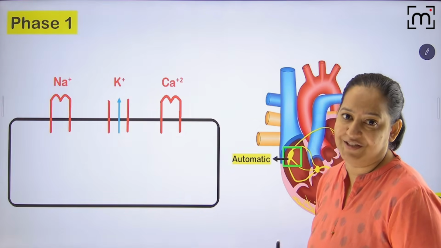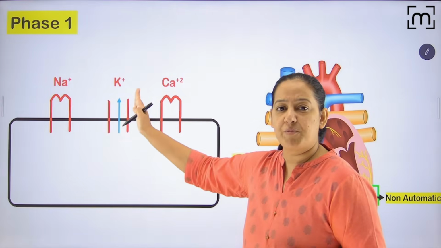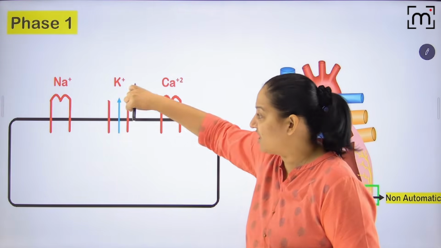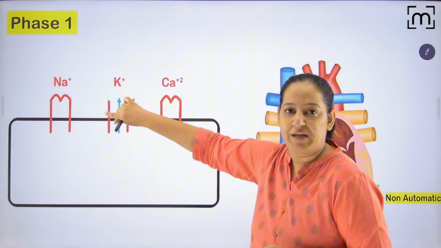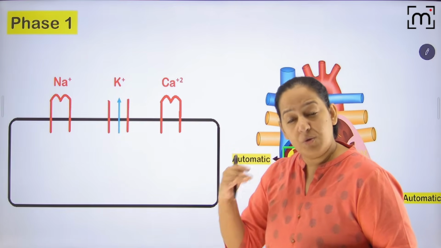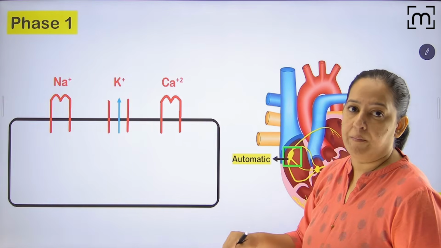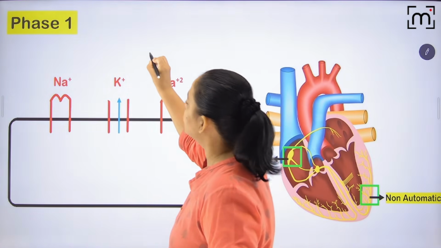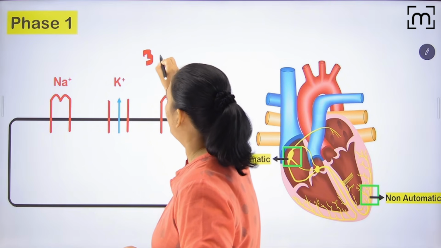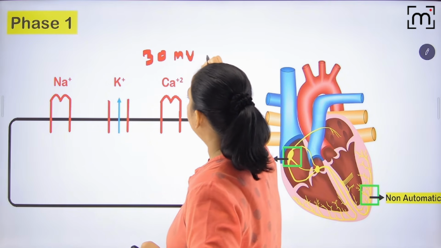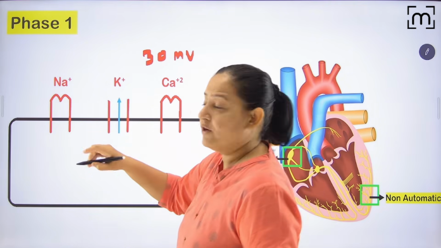I have taken much care to draw all these diagrams. Please, people, appreciate it. So you can see there is efflux of potassium, but a little efflux, because the channel is opening partially and slowly. So a little bit of potassium is going out, so the potential will drop. Initially it was minus 90.